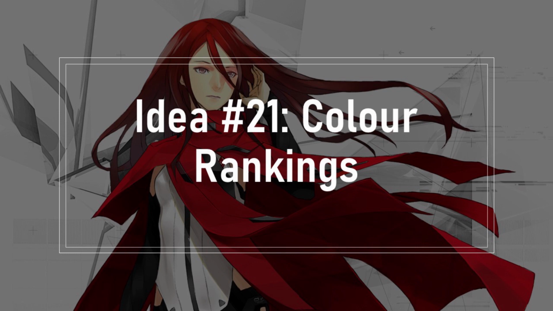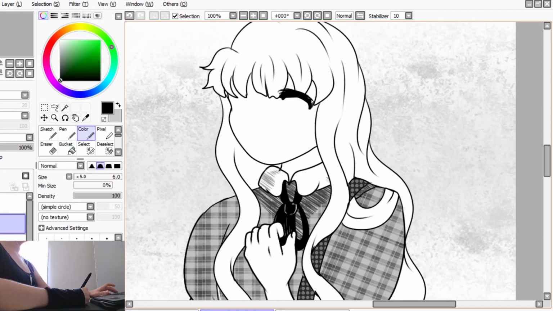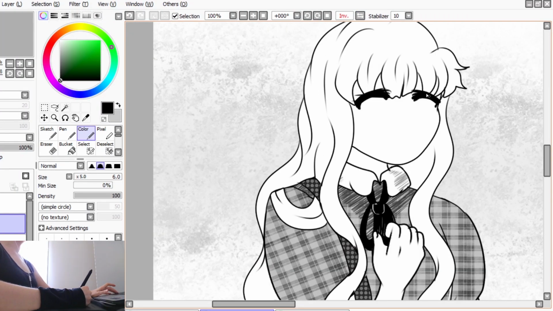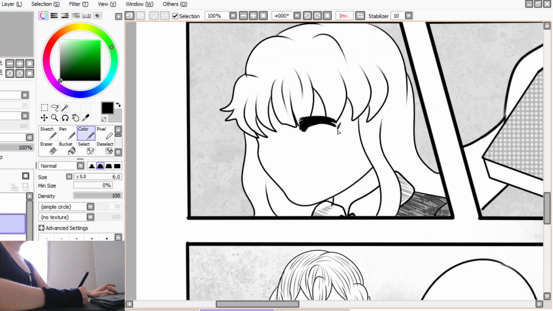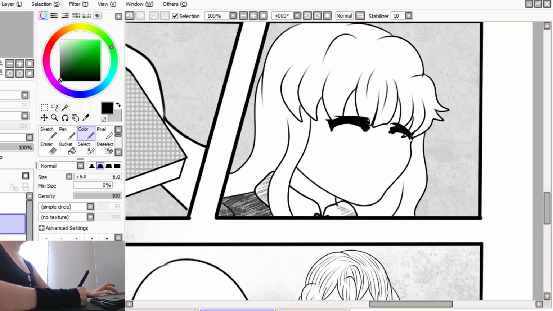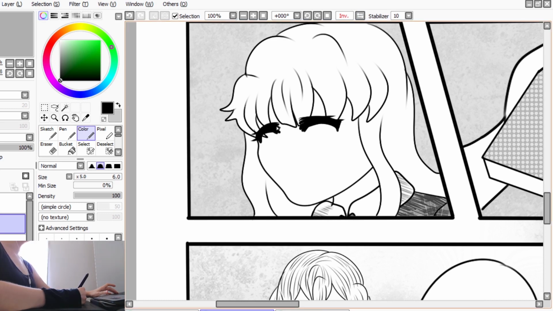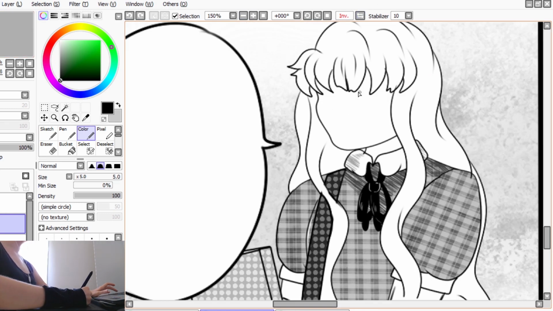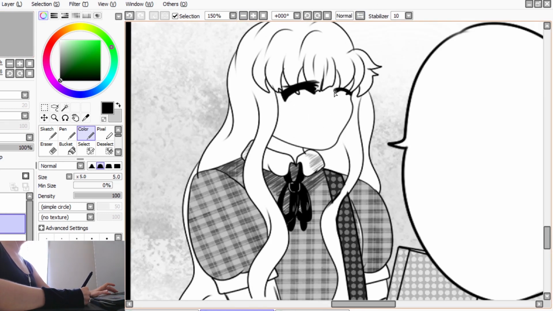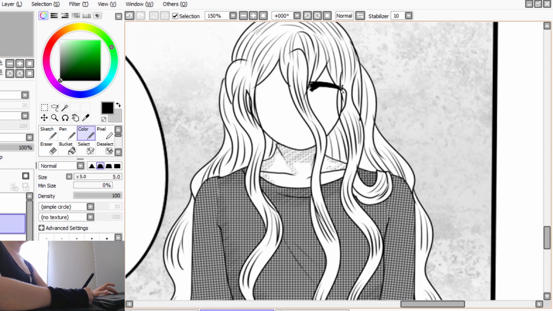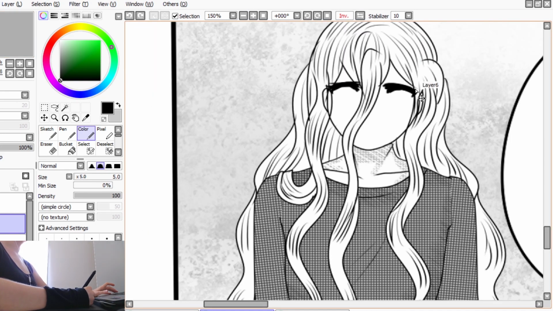Idea number 21 is color rankings. When people are born, they are put into rankings named after colors. In each color, they have a different power. For example, green powers may be related to nature, or blue powers may relate to the sea. You can choose which ideas may work best for your book, or what colors may link to certain powers.